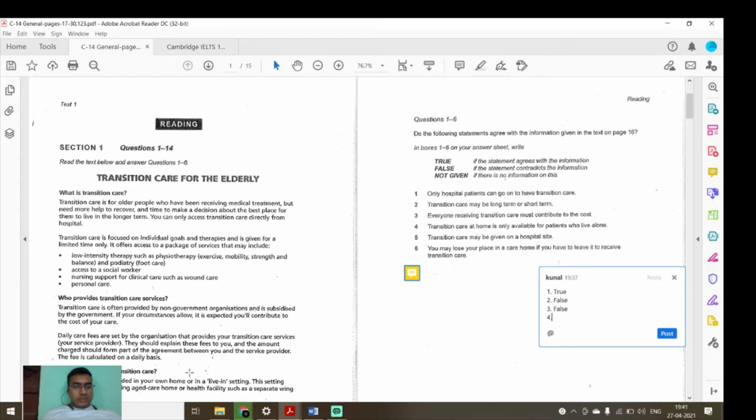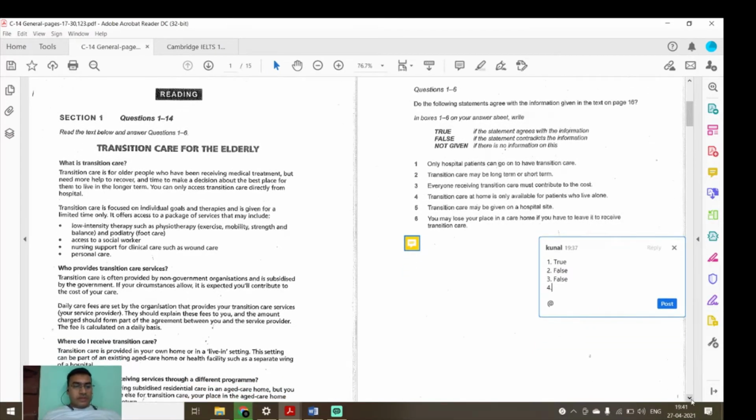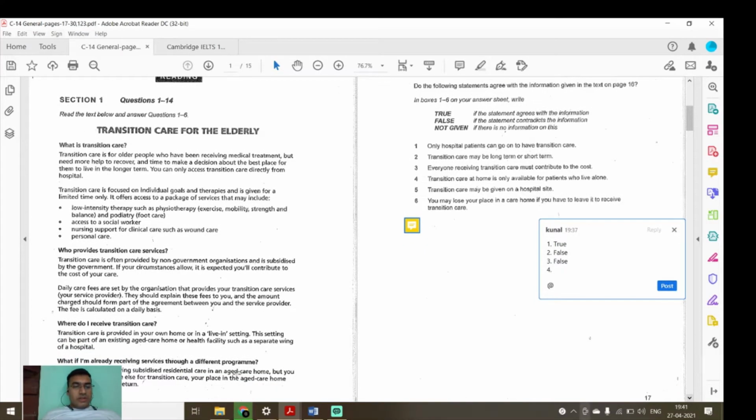The fee is calculated on a daily basis. Where do I receive care? Transition care is provided in your own home or in a living setting. This setting can be a part of an existing aged care home or a health facility such as a separate wing of a hospital.